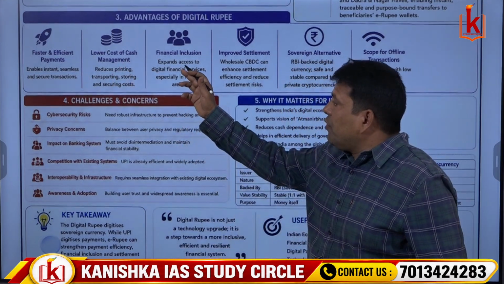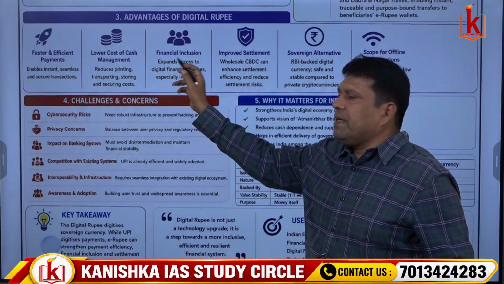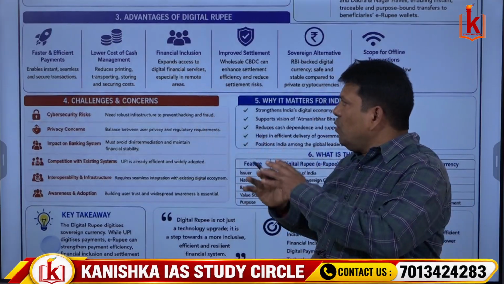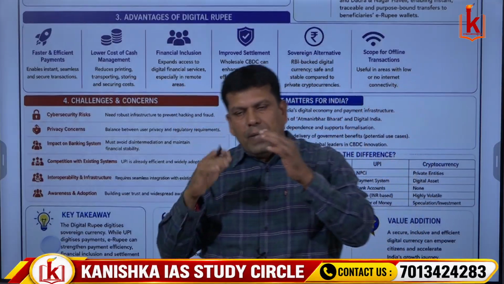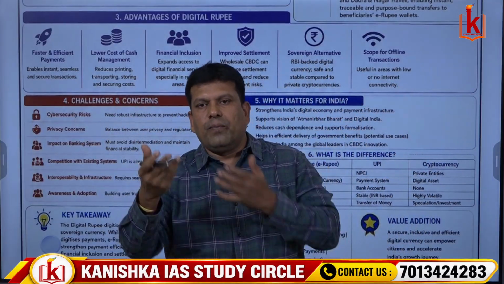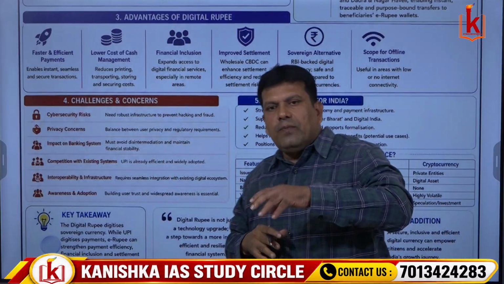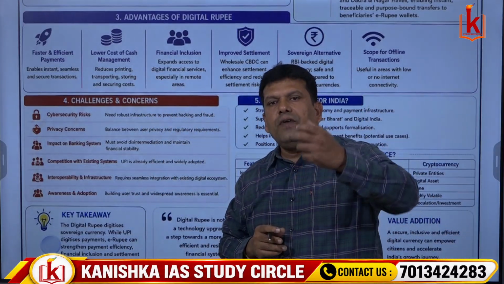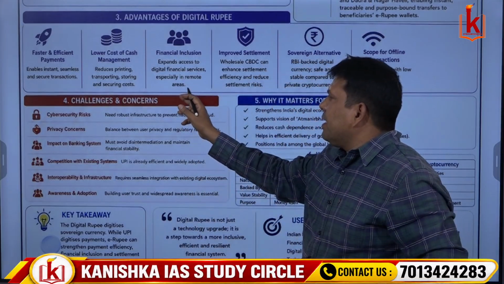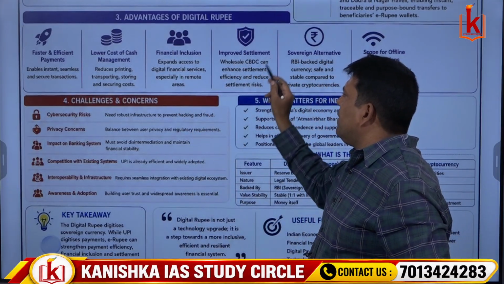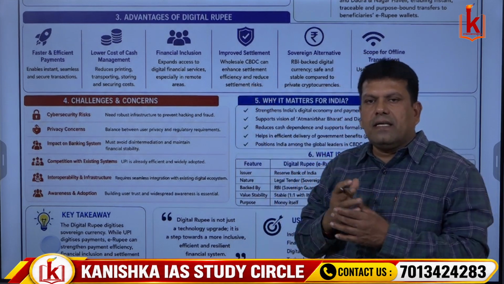And one more beautiful feature of this e-rupee is that it also helps in financial inclusion. So what is financial inclusion? It expands access to the people who are in informal banking, bringing them into formal banking. Similarly, it will reach women, okay, even low income people or workers, we can say, especially in remote areas. Coming to improved settlement, it enhances the settlement efficiency.